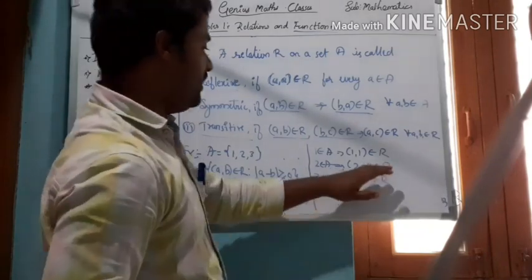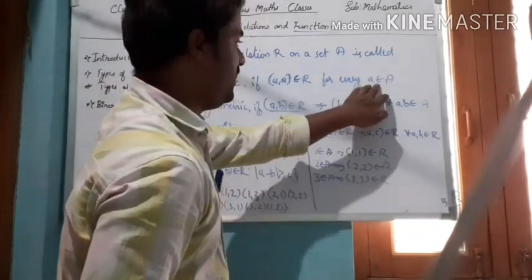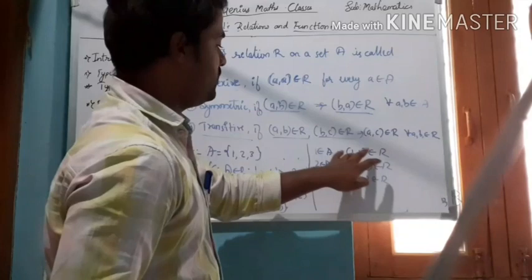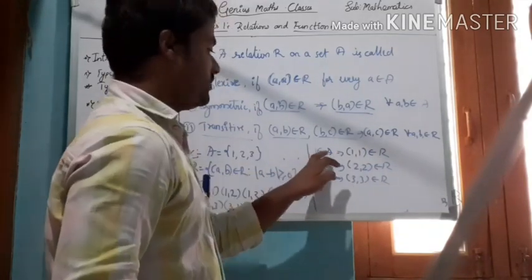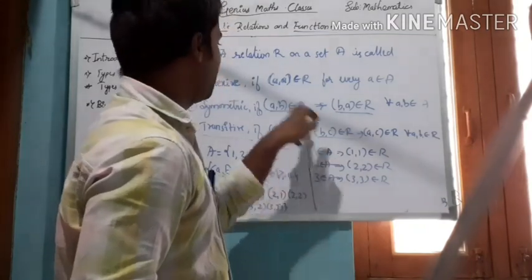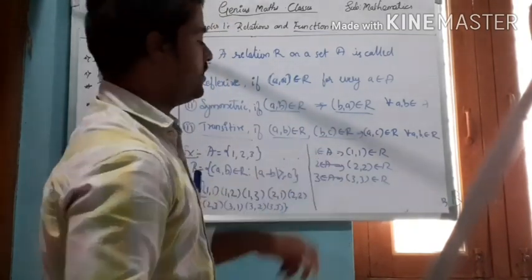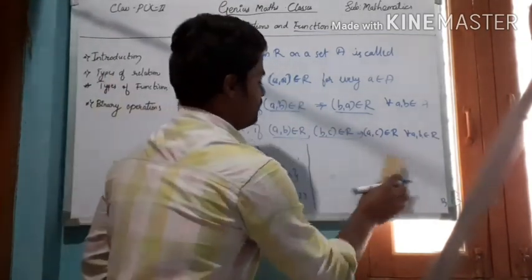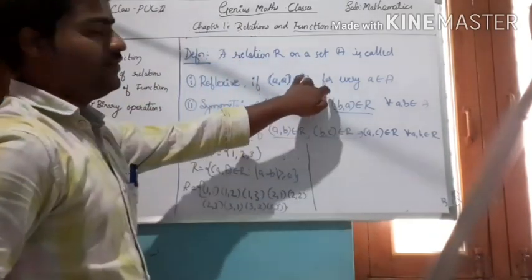Here for any element in A, it should have the image, and what should its image be? It should be the same element. Such a relation is called a reflexive relation. Okay. So this is a reflexive relation.